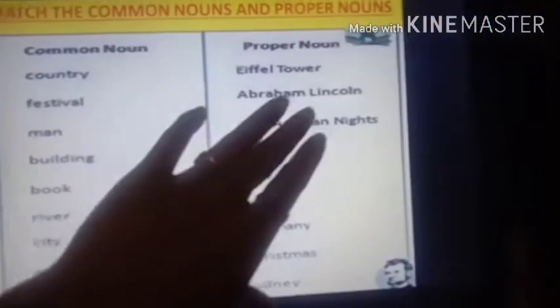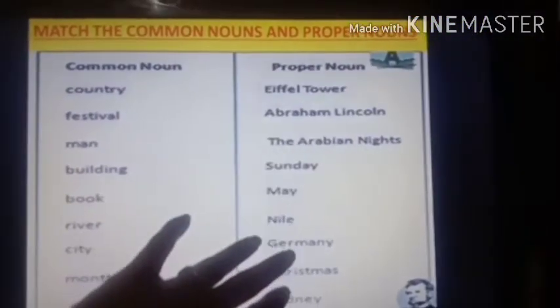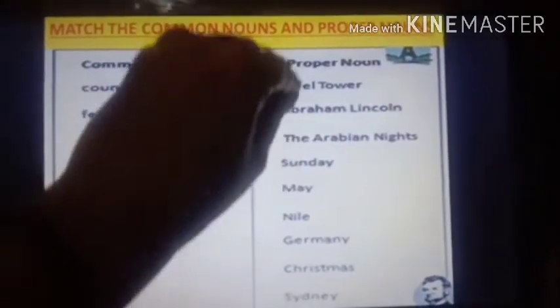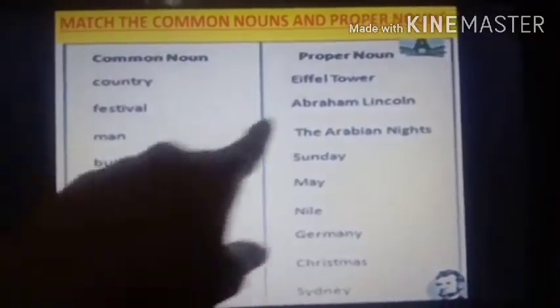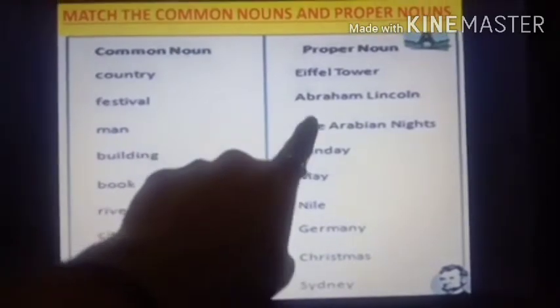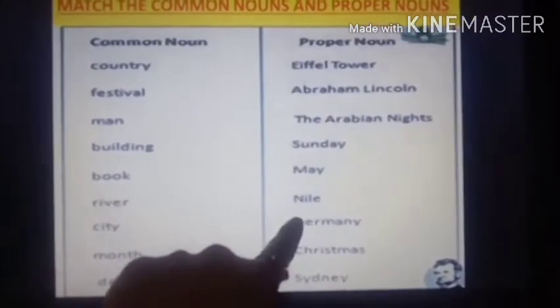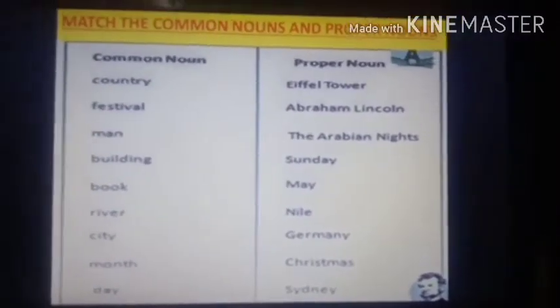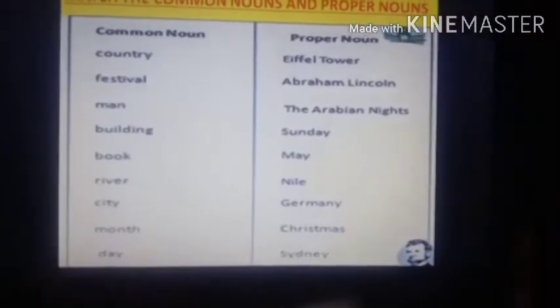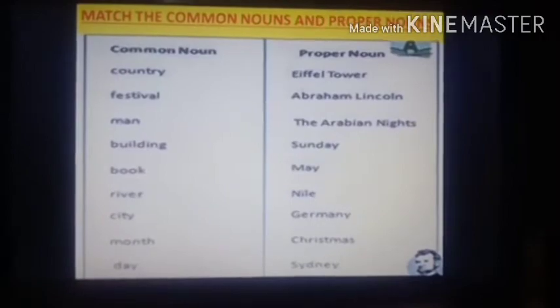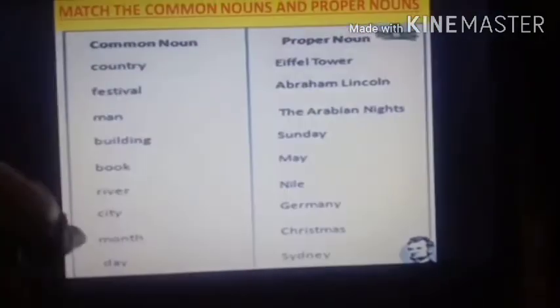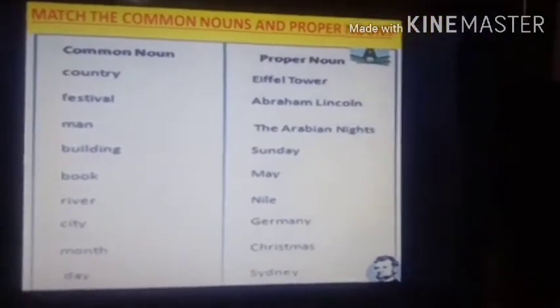Now on this side, there are all proper nouns. Proper nouns means when a special name is given, it is called a proper noun. See, Eiffel Tower, Abraham Lincoln, Arabian Nights, Sunday, May, Nile, Germany, Christmas, Sydney. All these are proper nouns. Why? Because names are given. So now what you have to do in this activity, you have to match the common nouns and the proper nouns. Okay, now we will just do it. When I do it, only then you will understand. So I'll just show you the answers.